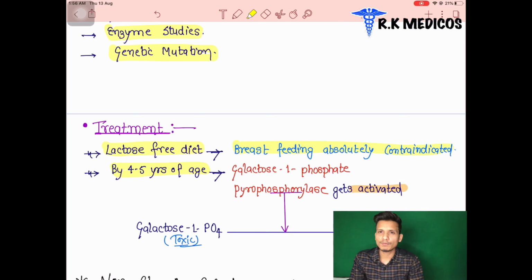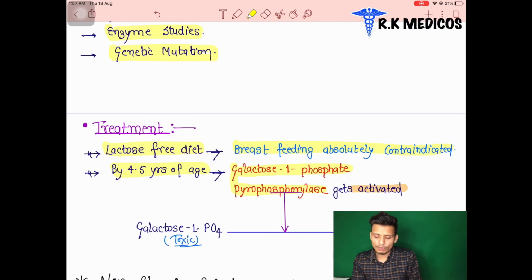Next, by the age of 4 or 5 years, this child develops a special type of enzyme in his body, that is galactose 1 phosphate pyrophosphorylase, which gets activated. These enzymes are only activated by the age of 4 to 5 years.